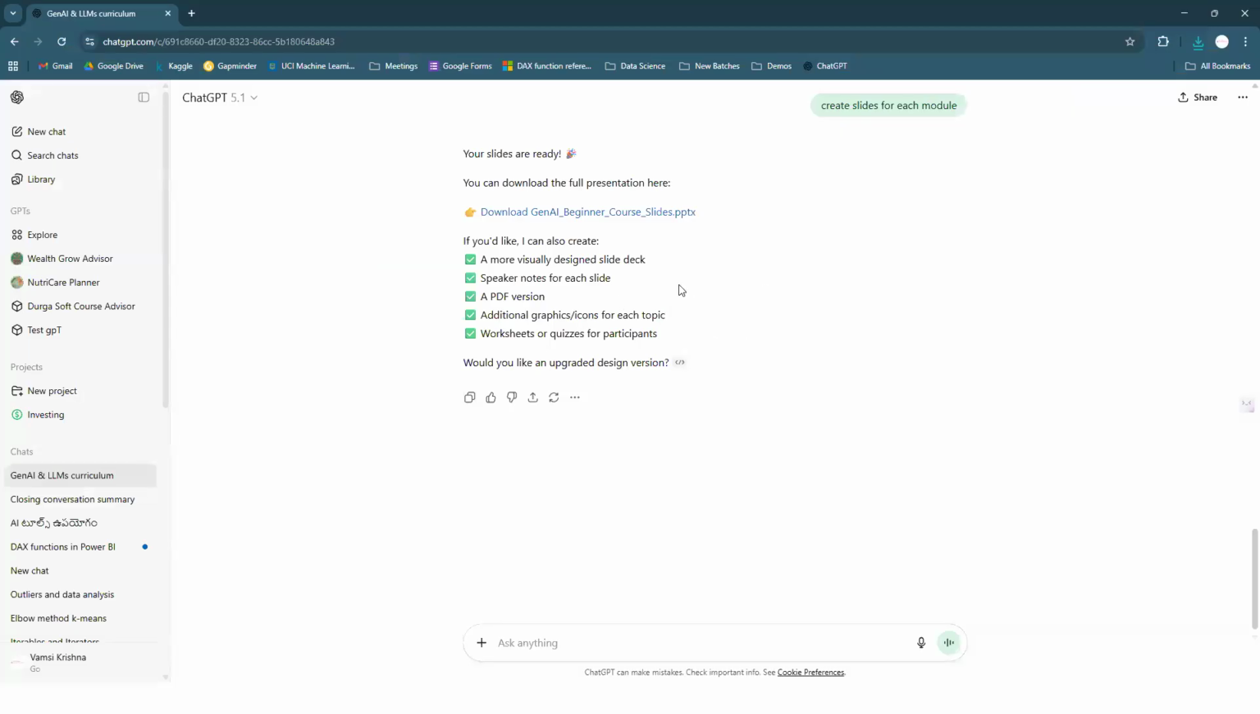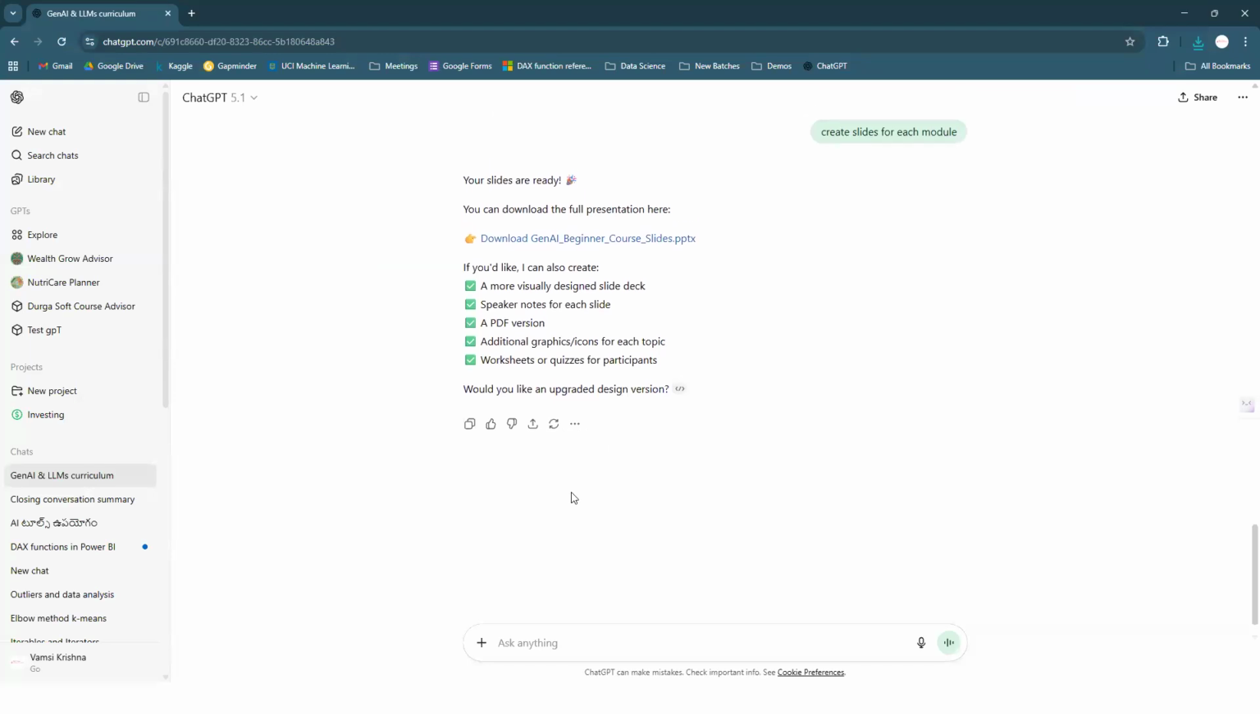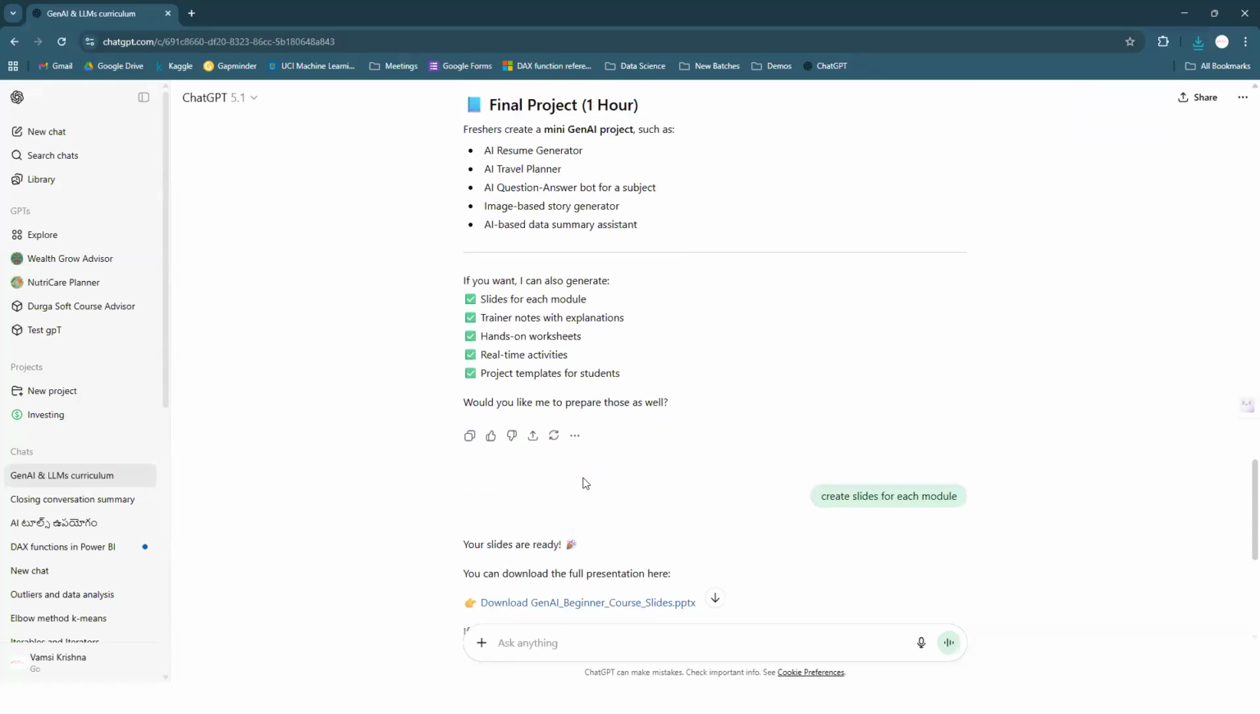So something like this, you can utilize these tools for your professional or for personal purposes also. You can utilize all these kinds of tools, guys.